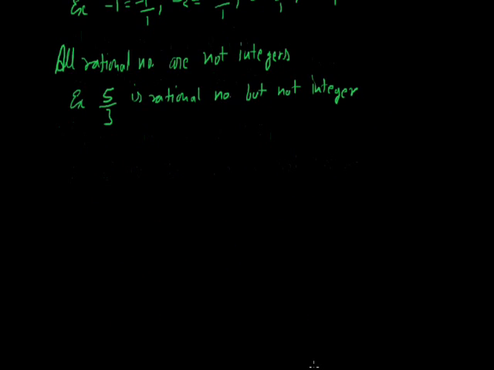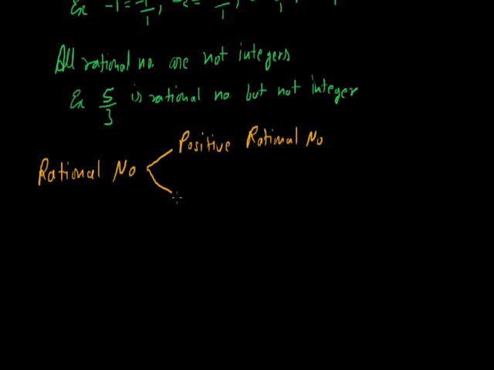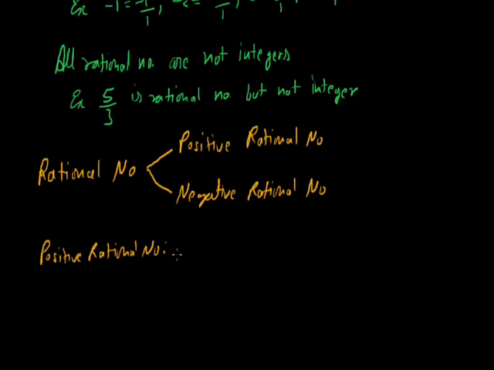Now rational numbers are of two types: the positive rational number and the negative rational number. A rational number is said to be a positive rational number when the numerator and the denominator have the same sign. For example, -3/-7. Here the numerator and the denominator both have the same sign, that is minus minus. So minus minus get cancelled, so we get 3/7.